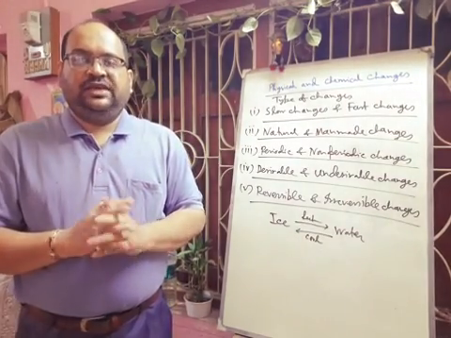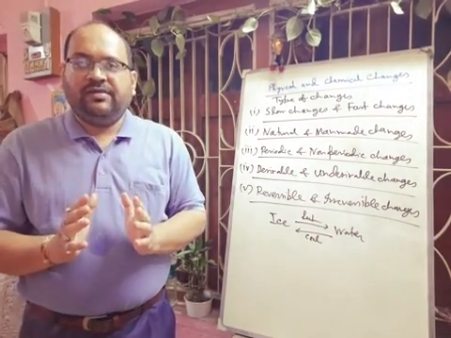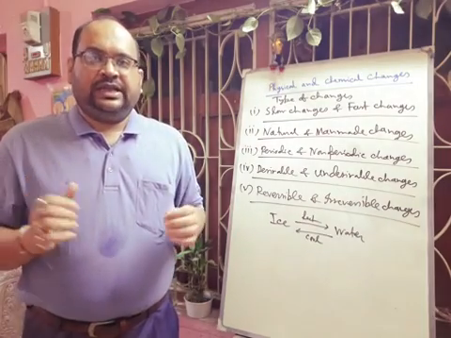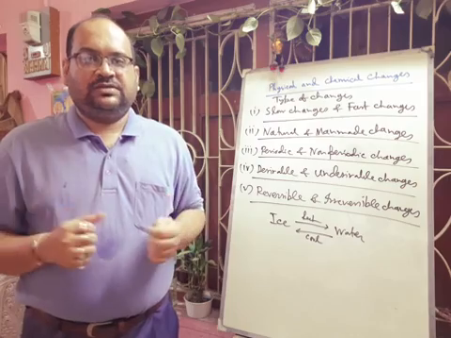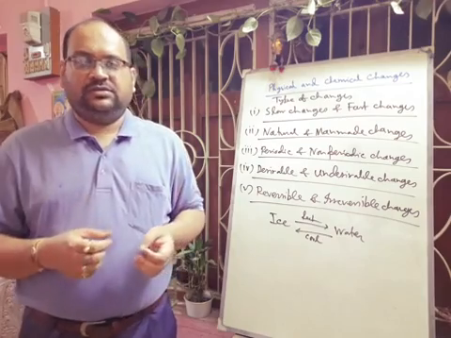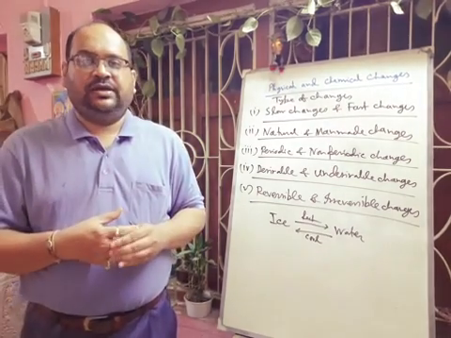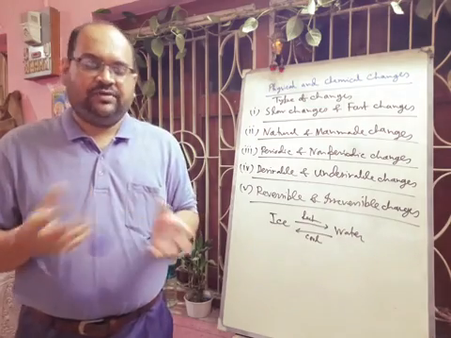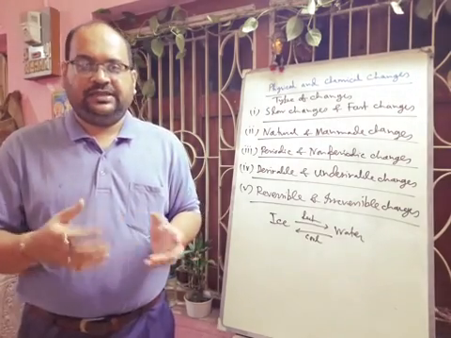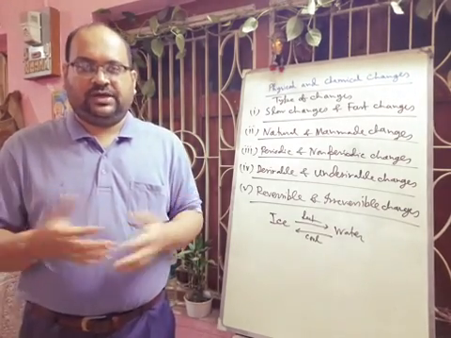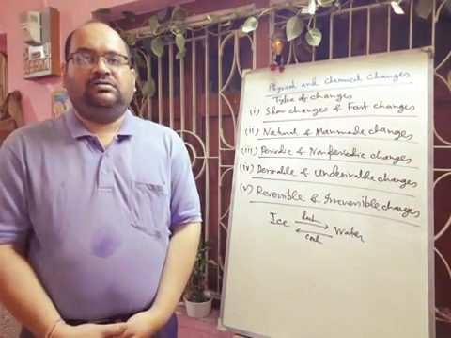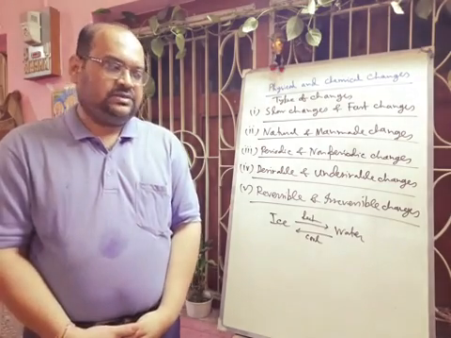Now, if a substance cannot be brought back to its original state, okay, then this process is called irreversible change. Like curdling of milk, clotting of blood, rusting of iron, burning a piece of paper, okay. So these are irreversible changes. It is one way, you cannot get back the original substance after the change occurs, okay. So this type of change is called irreversible change, okay.